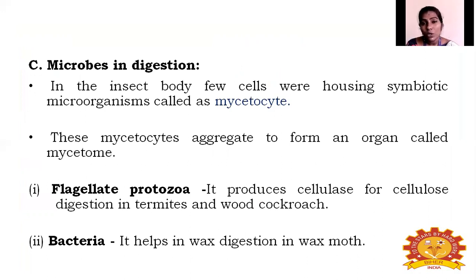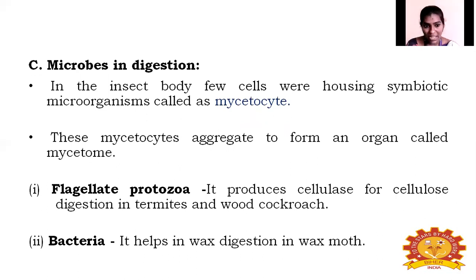And also microbes are helpful in digestion. In the insect body, a few cells house symbiotic microorganisms. These few cells are epithelial cells, and also the gastric caeca house the symbiotic bacteria. So the cells housing the microorganisms are called mycetocytes. These mycetocytes aggregate to form an organ called a mycetome.